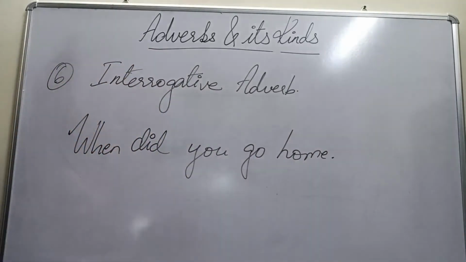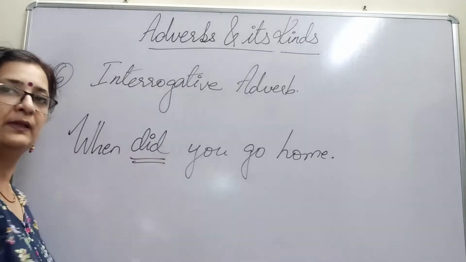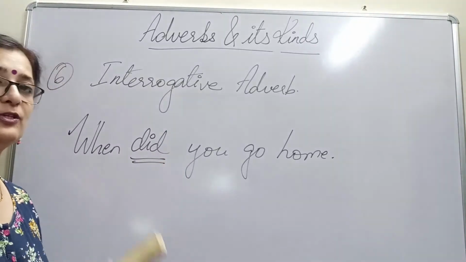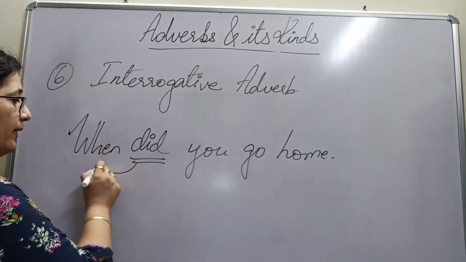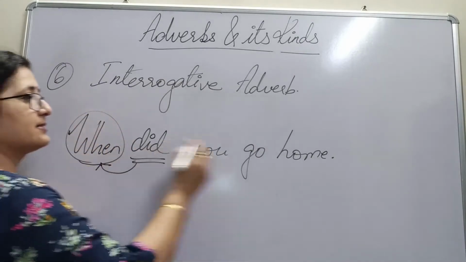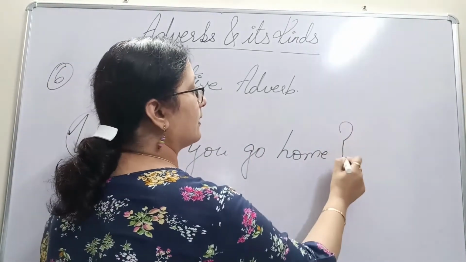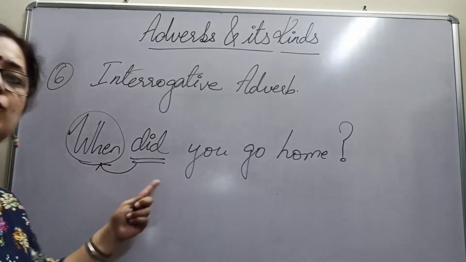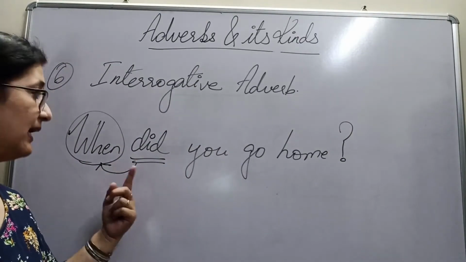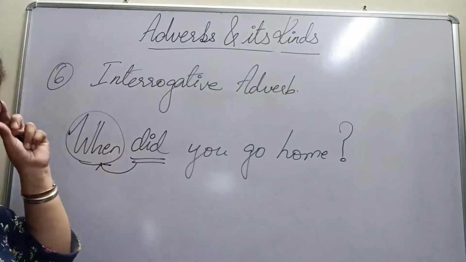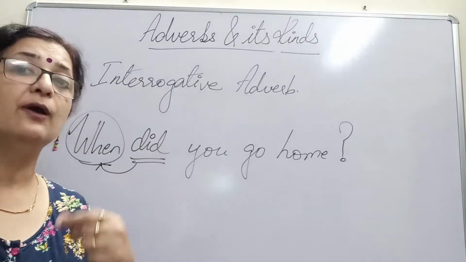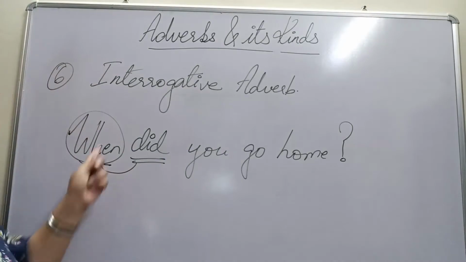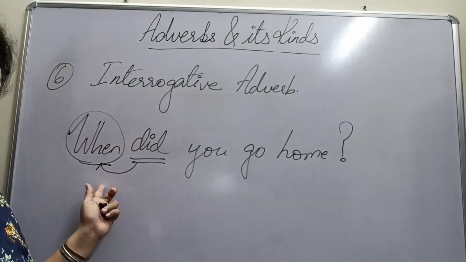Here, did is one verb, a helping verb. And which is the word which is describing this helping verb? When. So, when is asking, that should be a question mark. When is asking a question, and when has come just before the helping verb did, and it is asking a question, when. So, that is your interrogative adverb.